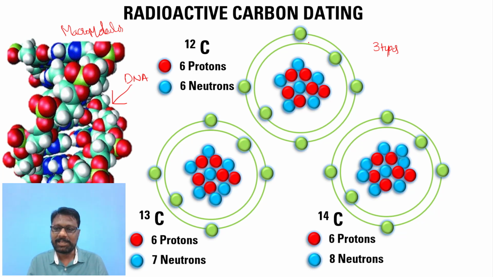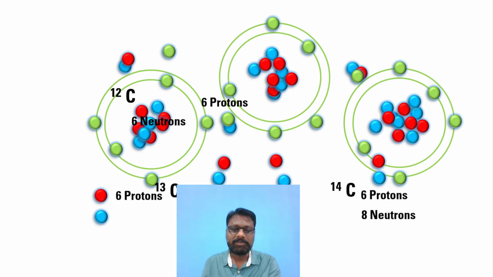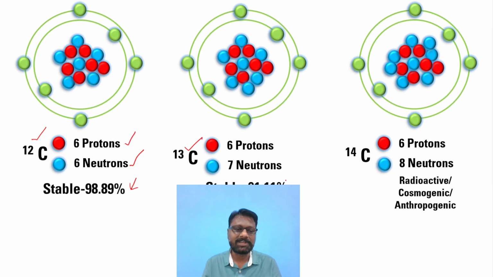So in nature, there are three types of carbon present. One is C12, another one is C13, and the third one we consider as C14. Each of these is available in nature, but when we look into the molecular structures of these three, the electrons are similar in all of them, but the protons and the neutrons differ. So basically, we consider them the isotopes of carbon.